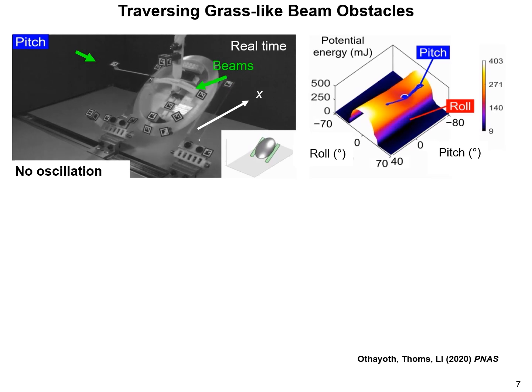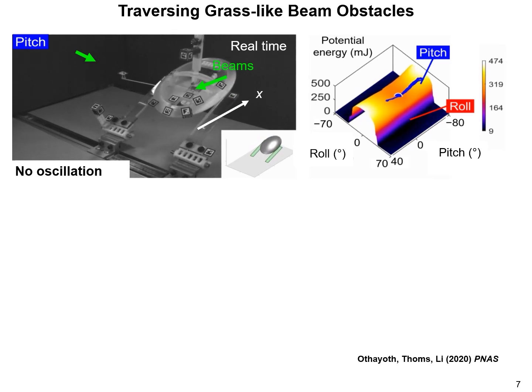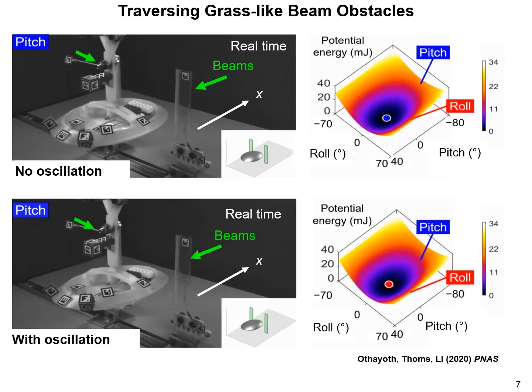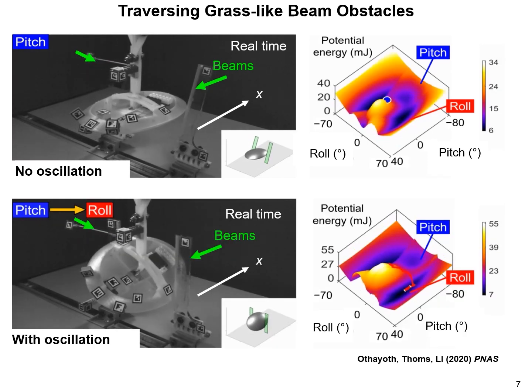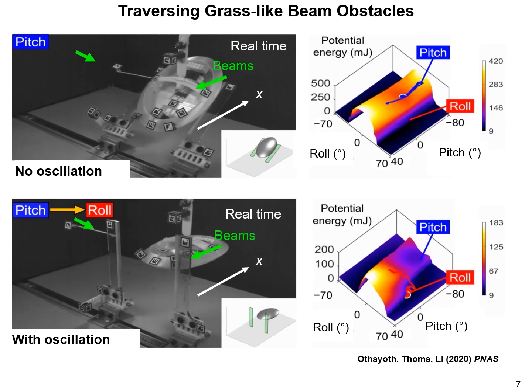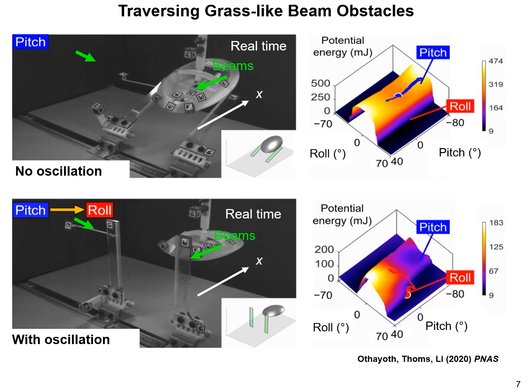On top, without oscillation and randomness, the robot remained in pitch mode, trapped in the pitch basin. On bottom, with sufficient oscillation and added randomness, the robot quickly transitioned to roll mode, escaping the attraction of the pitch basin.